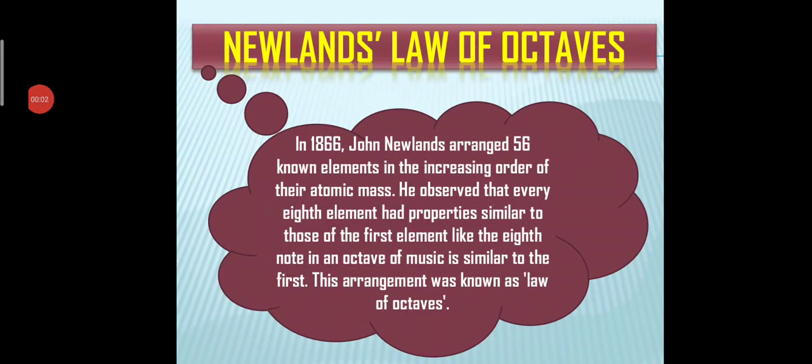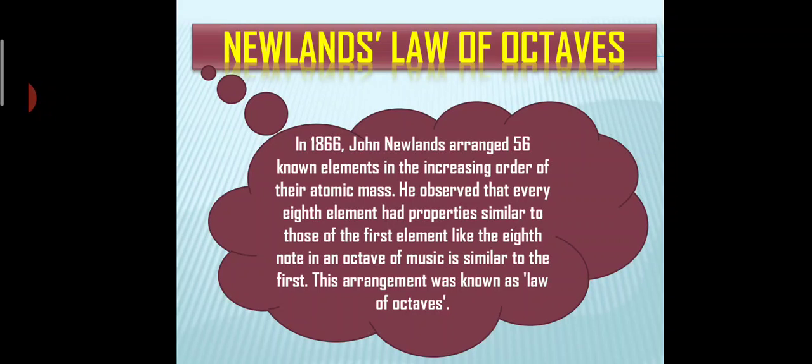This was discovered by John Newlands in 1866. What he did was arrange 56 known elements in the increasing order of their atomic mass, and he observed that every eighth element has properties similar to those of the first element, like the eighth note of the octaves in music is similar to that of the first. This arrangement was known as the law of octaves.